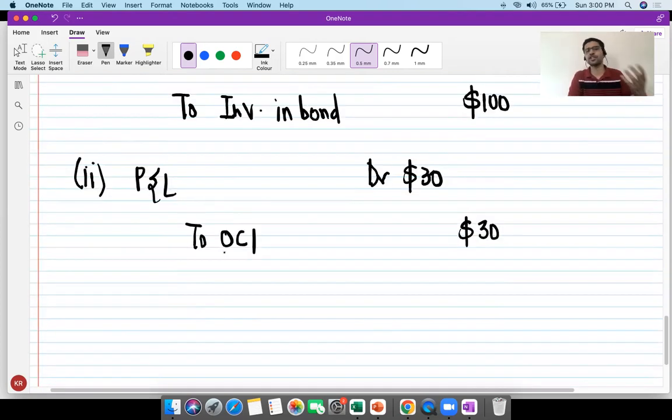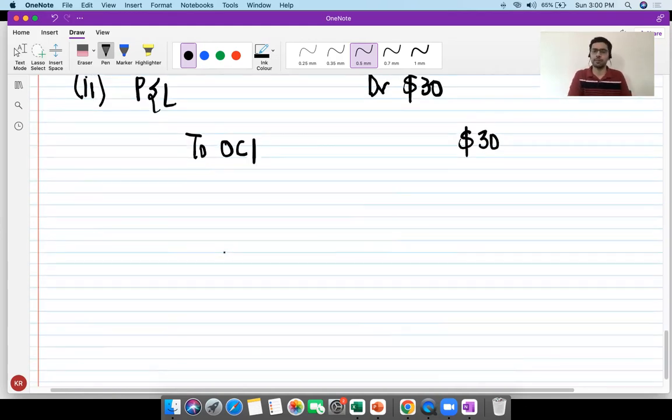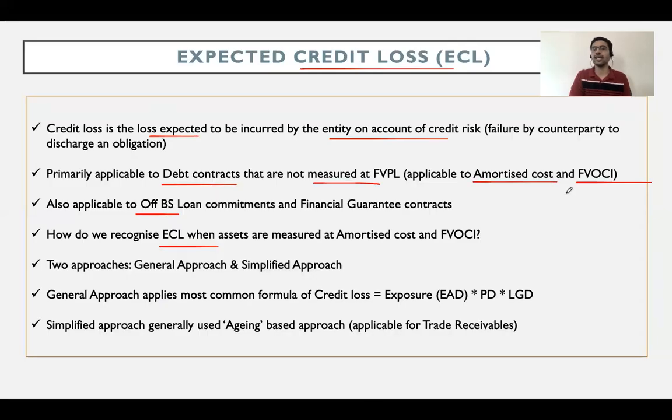And the final balance sheet, I'm hoping that you are able to imagine: I have an asset of $900. I have a retained earnings loss of $30, and I have an OCI loss of $70. That is how we're going to have our final balance sheet presentation. So for debt contracts measured at FVOCI, ECL is actually applicable, but we are not going to touch the value at which our asset is being disclosed.